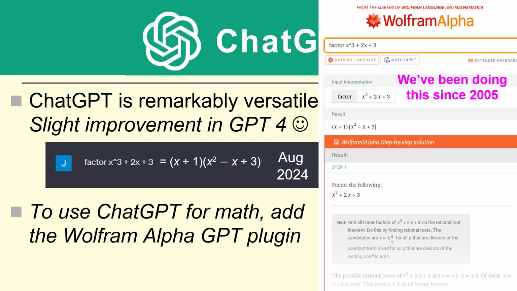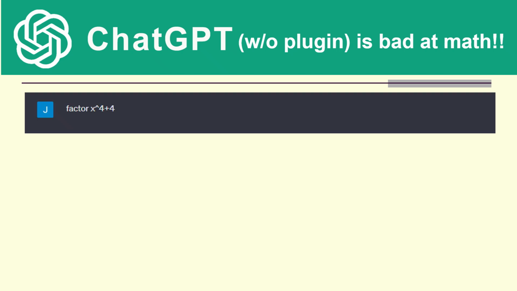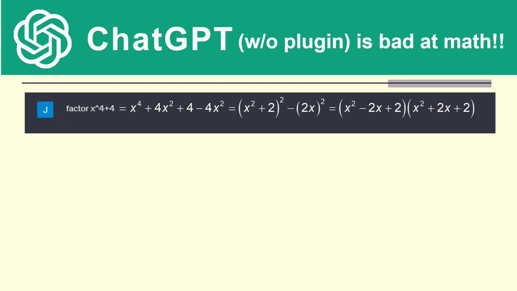We've been doing Wolfram Alpha since 2005. And the output from ChatGPT 4 is almost exactly the output from Wolfram Alpha if you use the plugin. So ChatGPT without the plugin is actually still pretty bad at math. Let's factor x to the fourth plus 4. So it's again a pretty straightforward problem, just a little bit of regrouping.